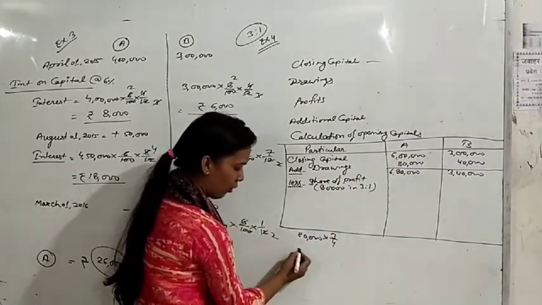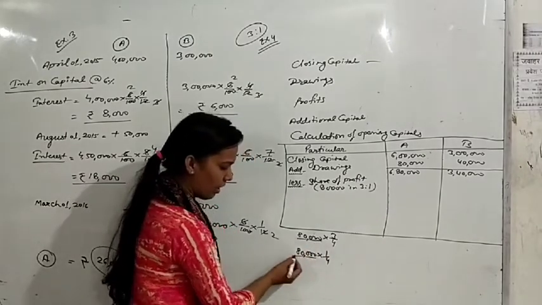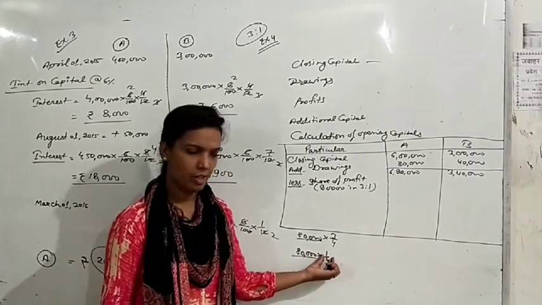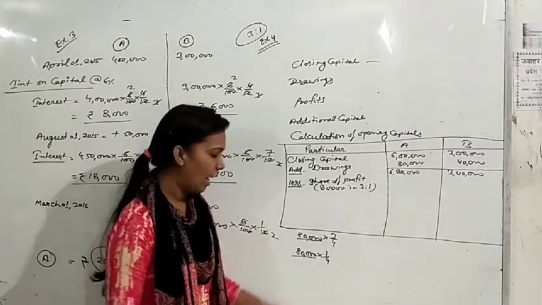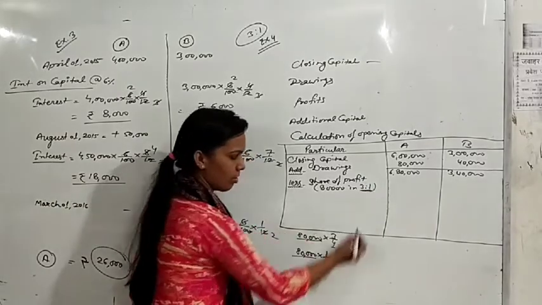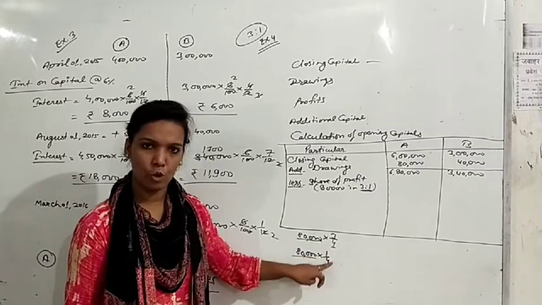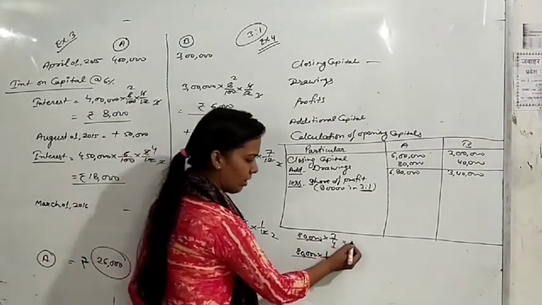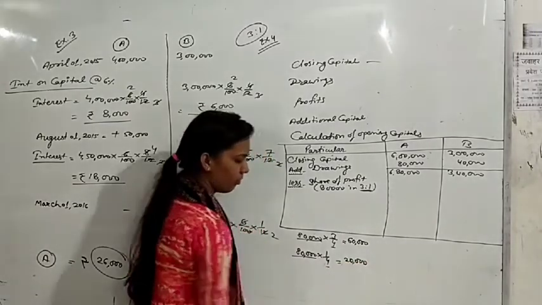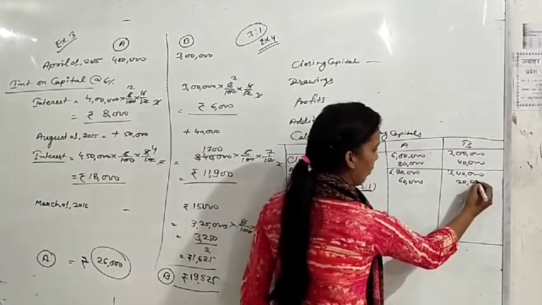So when we calculate the share in this 80,000, the method is that first we write the amount of profit, then we write their shares. Shares are 3 and 1. And the denominator is the sum of these shares, 3 plus 1, that is 4. So we write denominator 4 for both partners. Calculate this, it will be 60,000 and 20,000. So 60,000, 20,000.